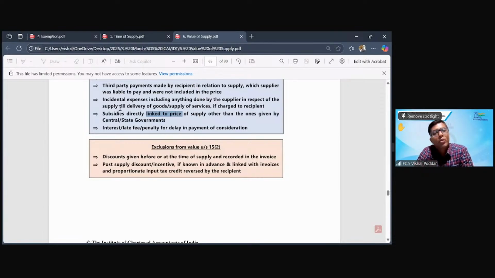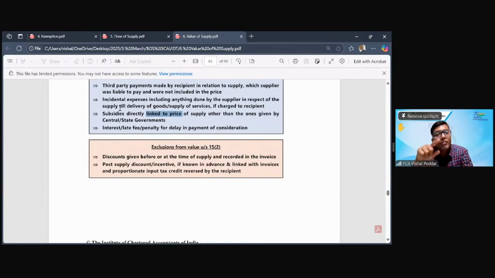See, there are 2 types of subsidies broadly. One is price-linked, one is non-price. Now, somebody will say, sir, what is the difference? I'll give you an example. When we get LPG gas, let us say the LPG gas price is 1200, but government says there is 300 subsidy on this price, so you get it for 900. This is a price linked subsidy where the subsidy has a direct bearing on the price and it will be adjusted in the price.